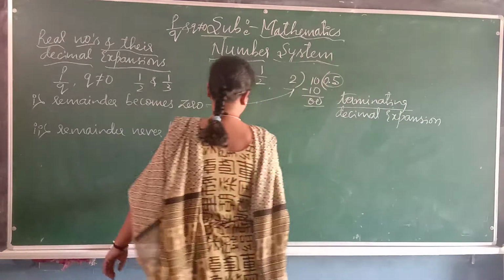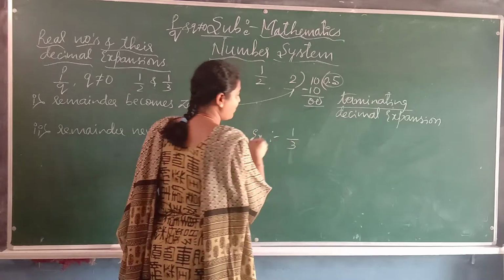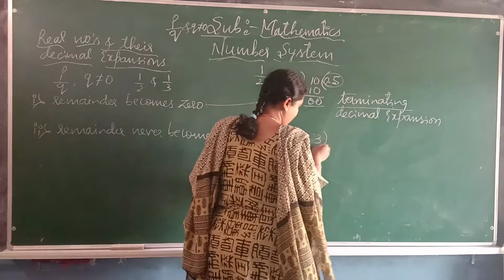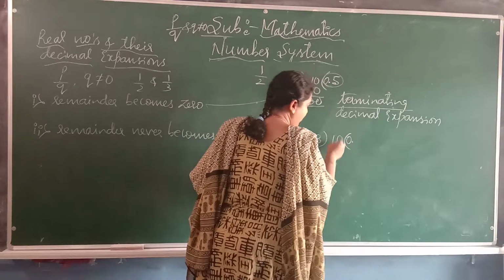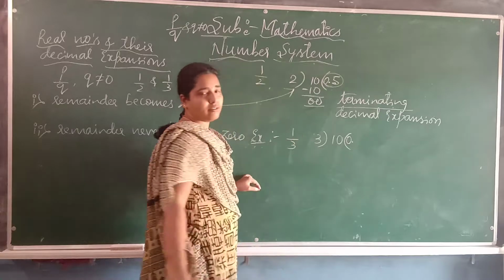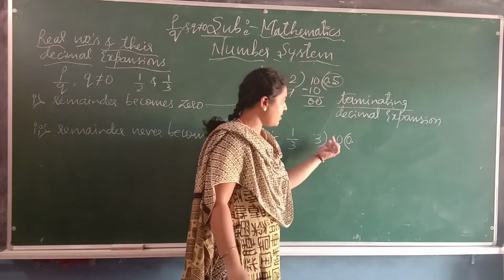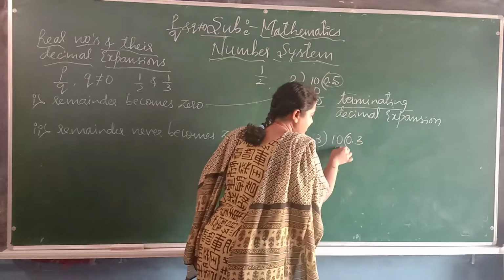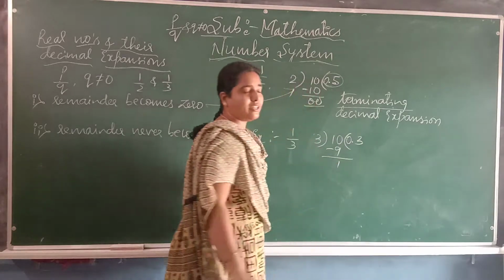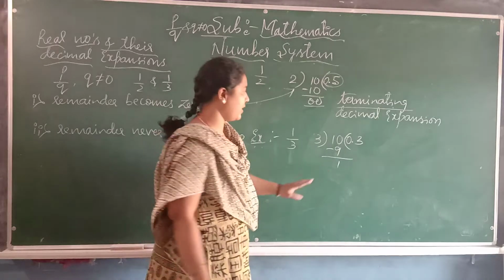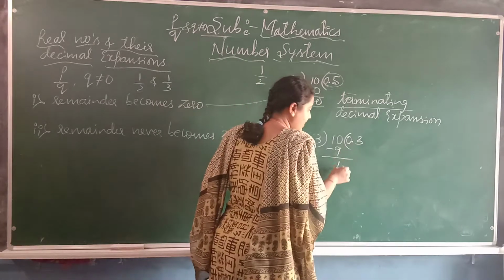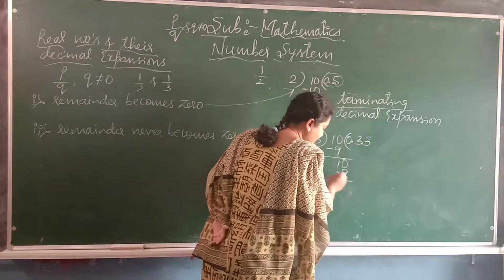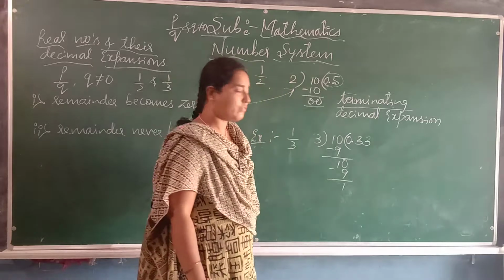For example, if I take 1 by 3, divide 1 with the help of 3. Take a decimal point again because 1 won't come in the 3 table and 10 does not come in the 3 table. Take less than 10, we will get 9. That is 3 3s are 9. Subtract it, we will get 1. Again, we already gave the point. Once again we have to take 0. Again 3 3s are 9, and again we will get remainder 1.